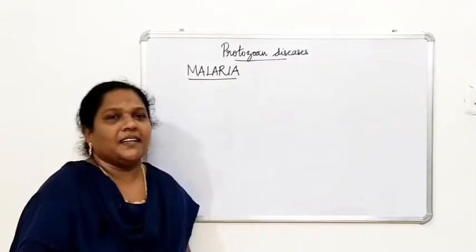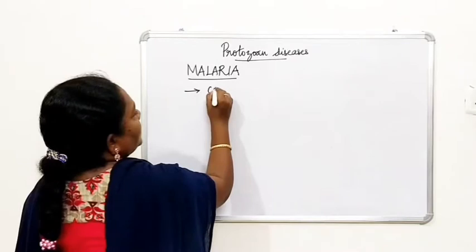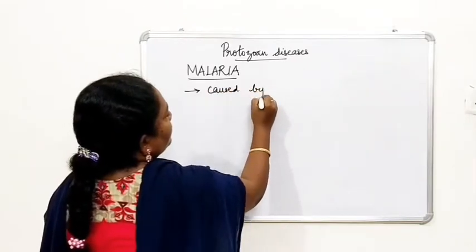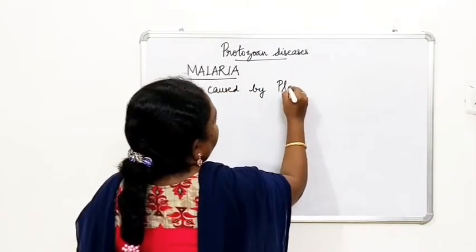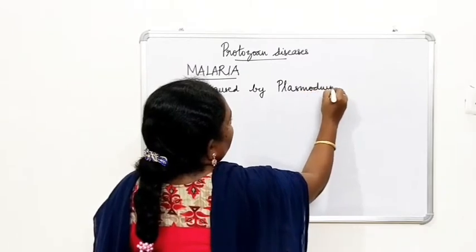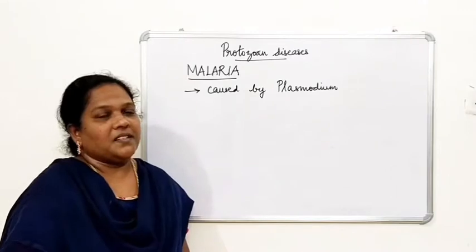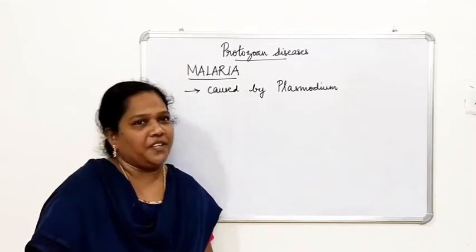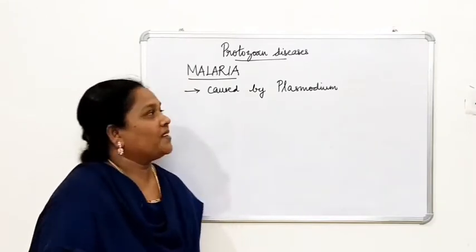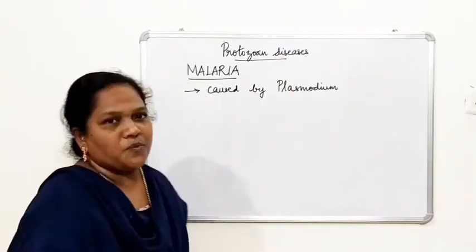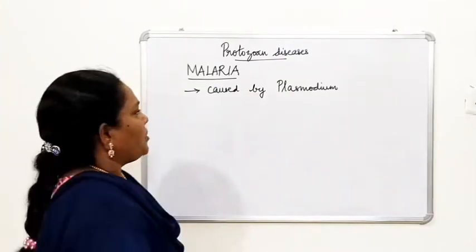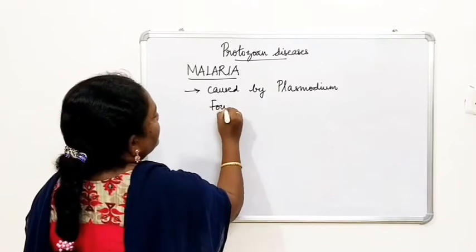So this malaria is caused by a protozoan called Plasmodium. And how is it caused? It is caused through a vector. So what is the name of the vector? It is the female Anopheles mosquito. And when you talk about the Plasmodium, there are four species of Plasmodium.